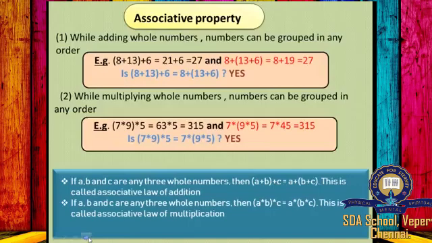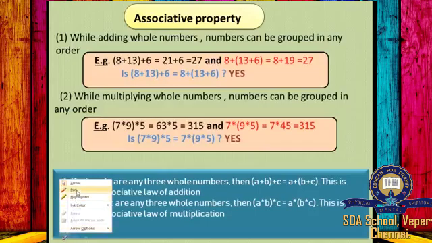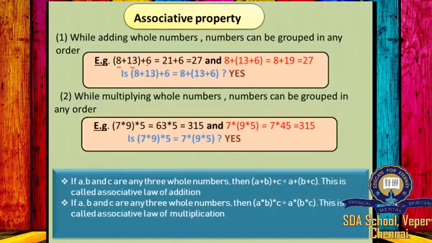Next is associative property. While adding whole numbers, numbers can be grouped in any order. So here is an example. Here the whole numbers are 8, 13 and 6. First they have grouped 8 and 13, so (8 plus 13) plus 6. When you add 8 plus 13, you will get 21, plus 6, you will get 27.